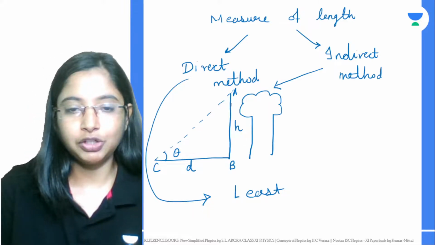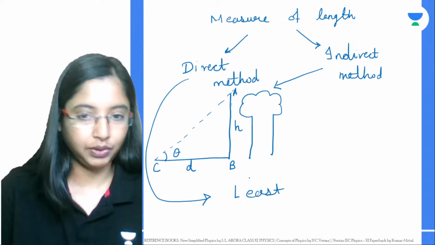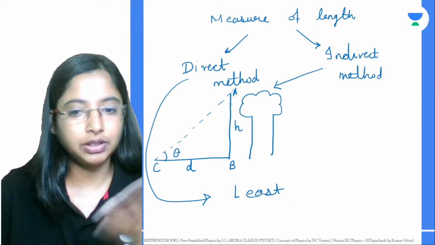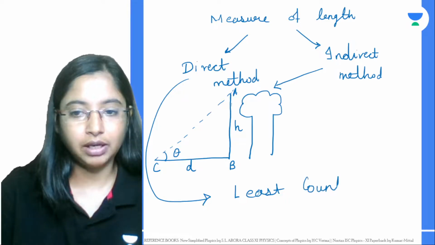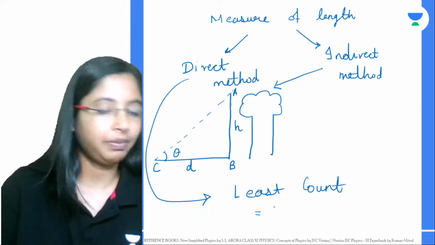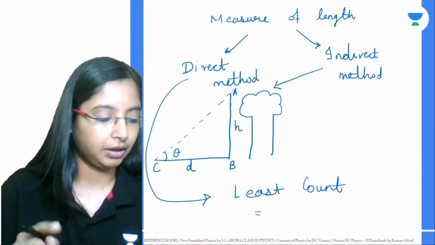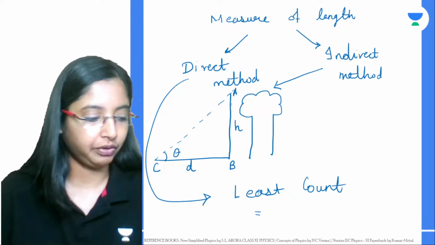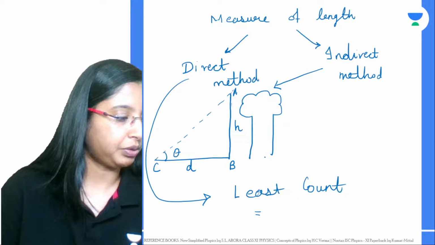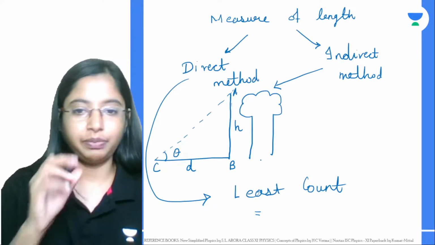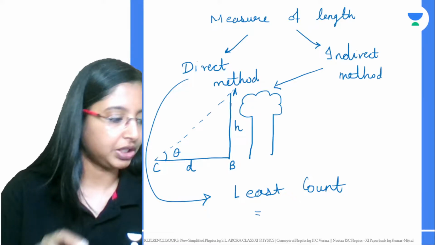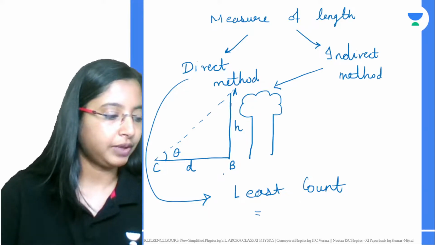In direct measurements, accuracy depends on the least count, and the least count of any device is nothing but the value of one main scale division divided by the number of divisions on the vernier scale. In a vernier caliper, if you see, there are two scales. One is your main scale, and another is a movable scale, which is the vernier scale, and that has 10 divisions.